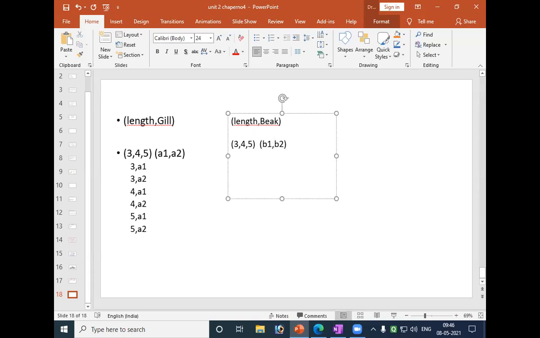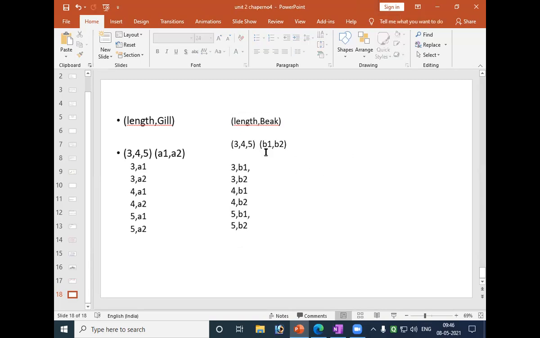So again we'll get 3 B1, 3 B2, 4 B1, 4 B2, 5 B1, 5 B2. Again, 6 possibilities.